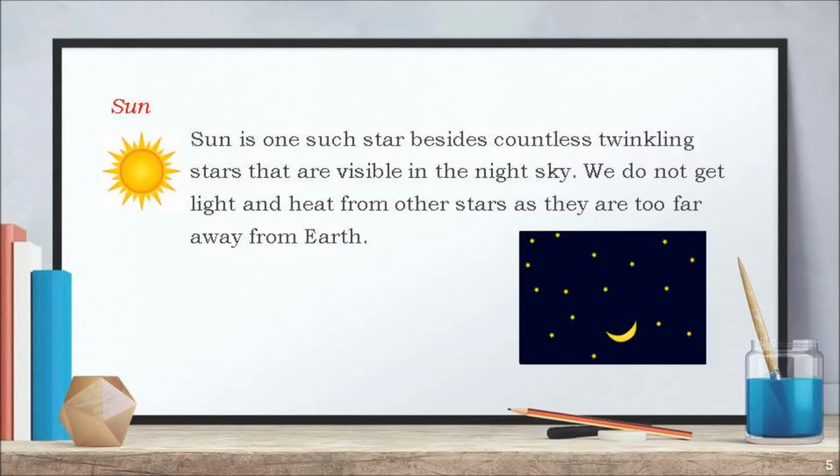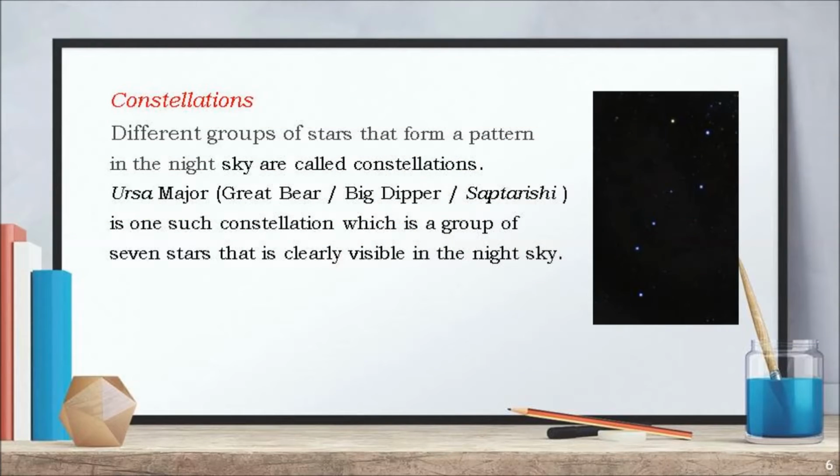Now let us learn about constellation. In the night time, we can clearly see a group of 7 stars in the sky which we call as Saptarishi. Such a group of stars forming a pattern in the night sky is called a constellation. Saptarishi is known as Ursa Major.